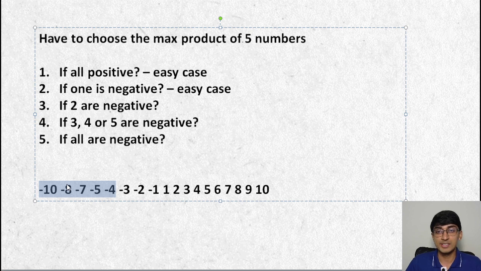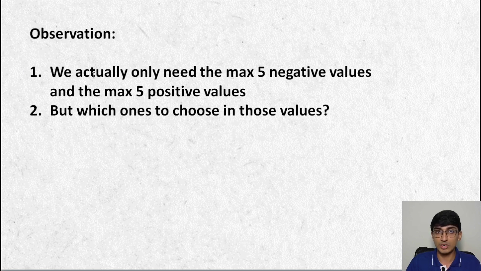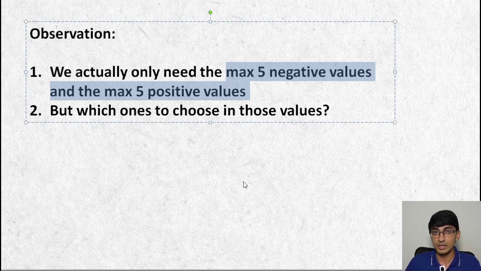So if I sort the entire array and I get the 5 negative numbers or all the negative numbers. So for example, if I have only 3 negative numbers, let me get only the 3 negative numbers. I will not take more than that, right? And let me take the 5 positive numbers, the 5 max positive numbers that I need. What I'm left with is just 10 numbers, right? At maximum. It could be lesser than that, but the observation is we actually only need the max 5 negative and the max 5 positive values, right? So in this one, if I generate this list of 10 numbers, then I have narrowed down my candidates. All the other numbers I need not really take. So I can just narrow down my candidates to 10 numbers, right?